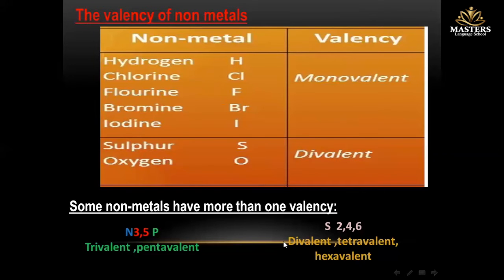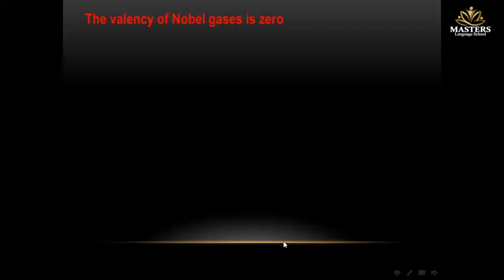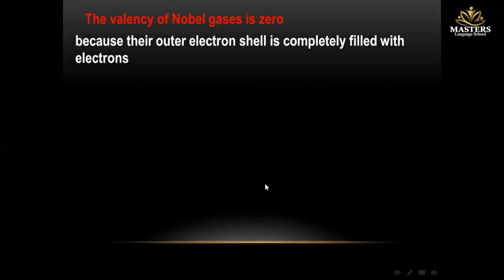What about the valency of noble gases? The valency of noble gases is 0. Why? Because the outermost energy level is saturated with electrons, of course. So the noble gases don't need to share or participate in chemical reactions. So the answer is because their outer electron shell, or outermost energy level, is completely filled with electrons.